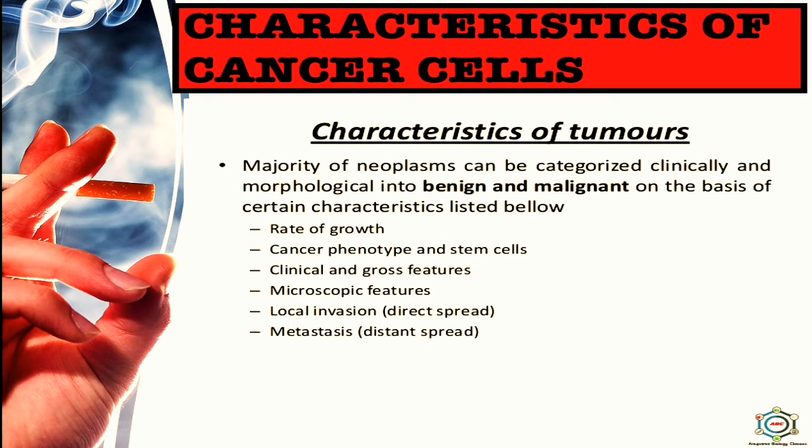So according to the characteristics of tumors, the majority of neoplasms can be categorized clinically and morphologically into benign and malignant on the basis of certain characteristics which are listed below: rate of growth, cancer phenotype and stem cells, clinical and gross features, microscopic features, local invasion, that is direct spread, and metastasis, that is distant spread.